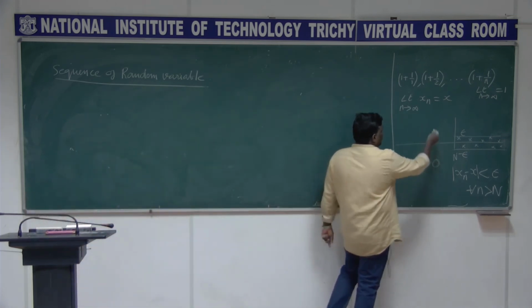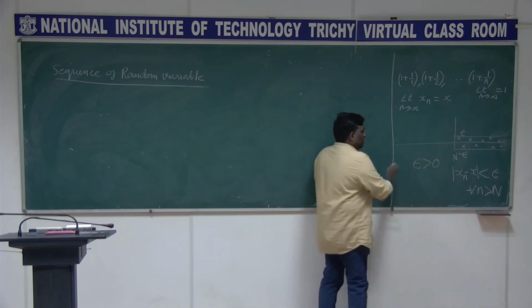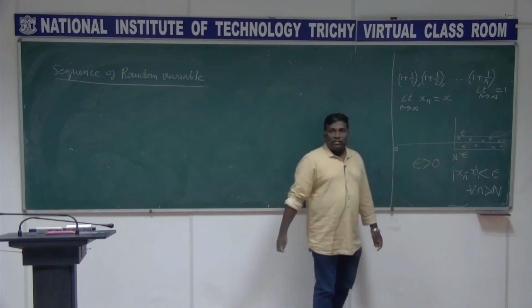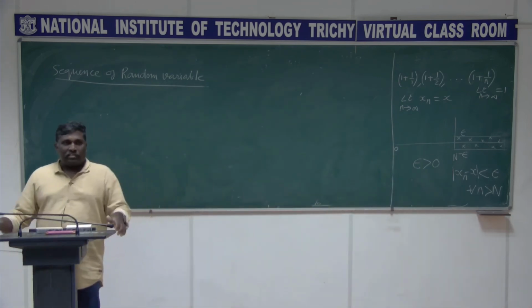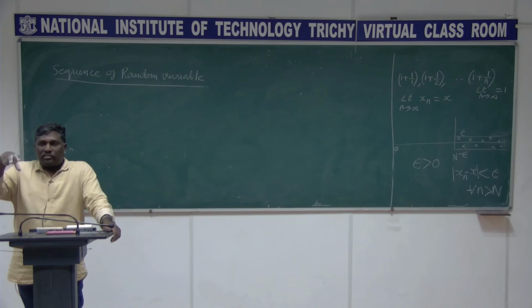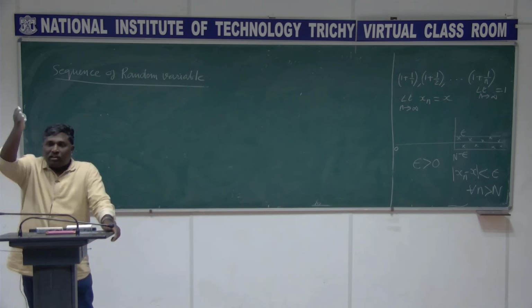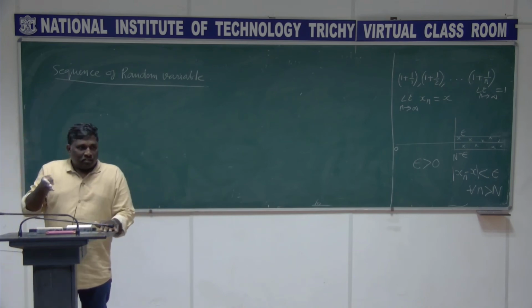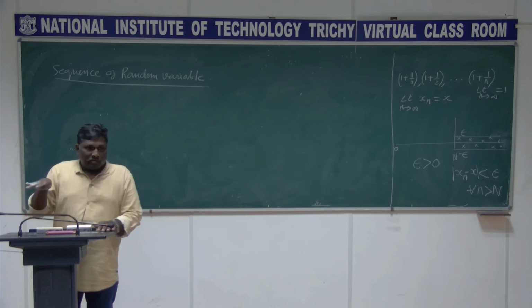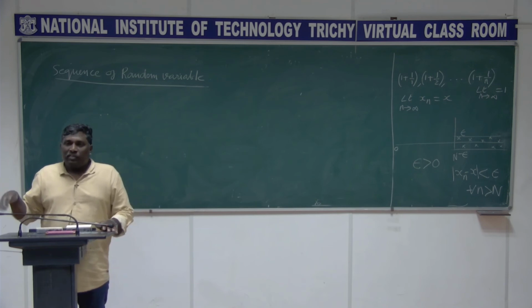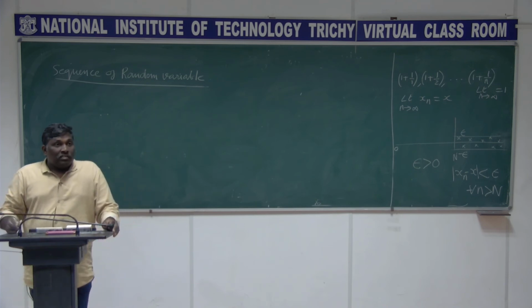We can suppose I choose x to be 0, this is the 0 line, for example xn converges to 0 in the first case. So plus or minus epsilon, after the nth sample all the values should be within that limit. If that is the case, we can say that it has converged. This is already known to you, I am just recollecting that.